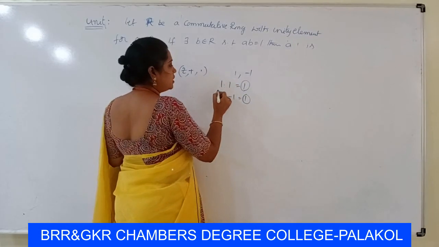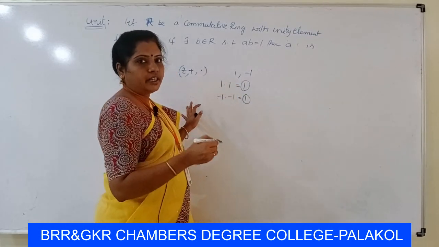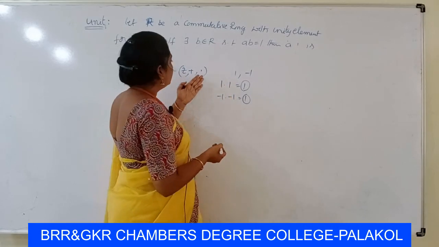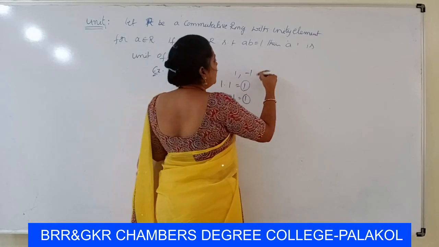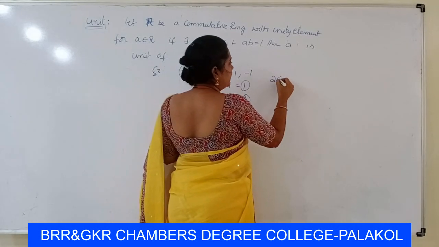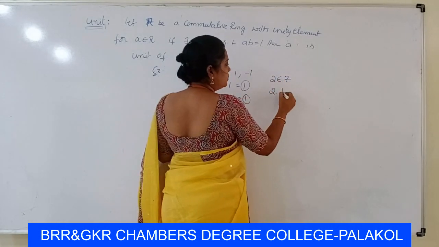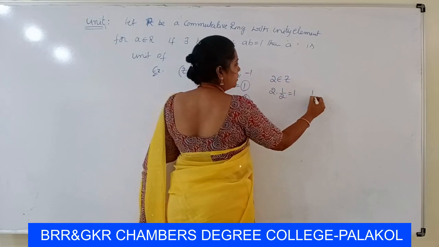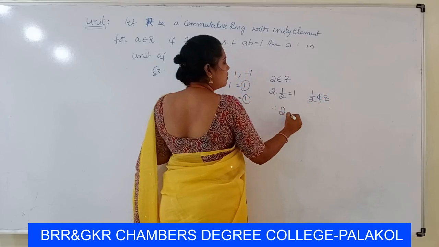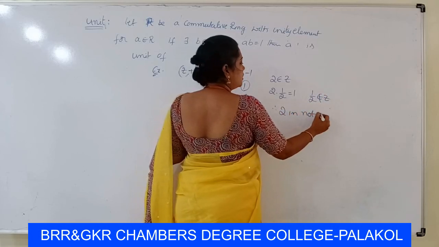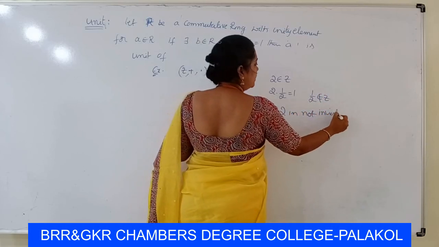So 1 and minus 1 are invertible under multiplication, so 1 and minus 1 are the units of Z. If we take 2, which belongs to Z, 2 times 1 by 2 is 1, but 1 by 2 does not belong to Z. Therefore 2 is not invertible under multiplication.